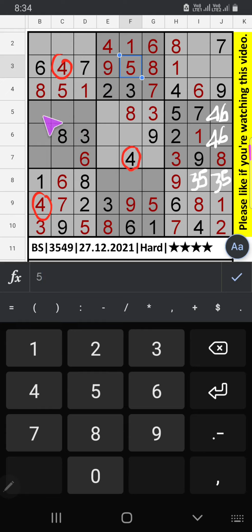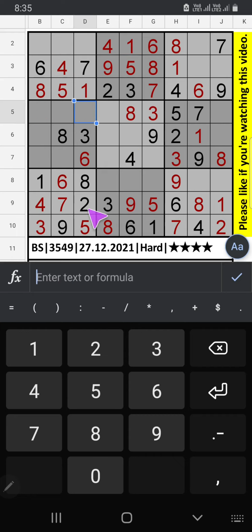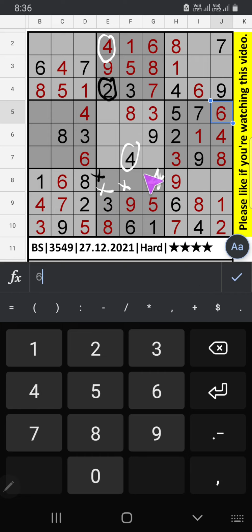Four can't come in these cells. Then 4 will be here. Since 4 is here, it can't come in this cell. Then 4 will be here. 6 will be above. It can't come in these cells. Then 4 will be here. 2 can't come in this cell. Then 2 will be here. In this grid, one number is remaining. Number 7 will be here.